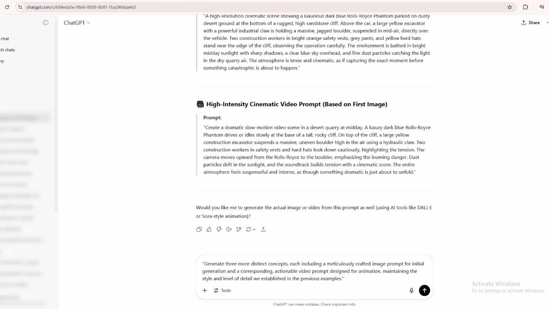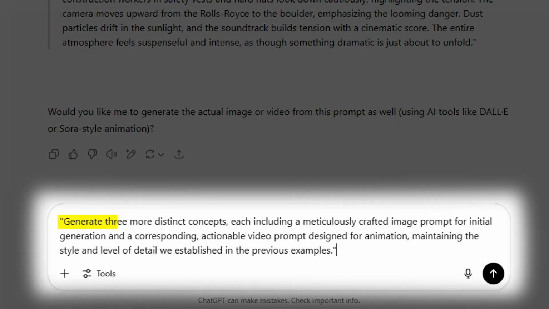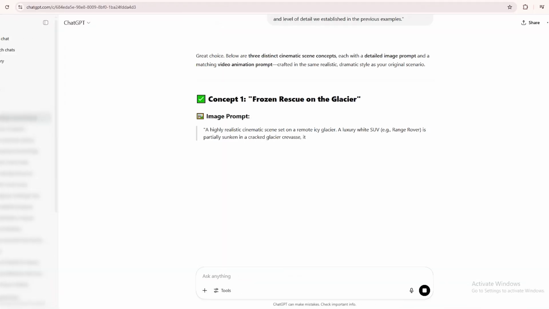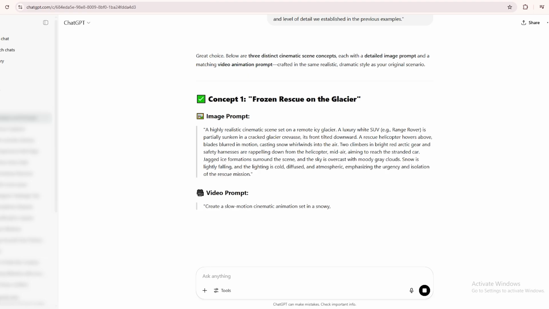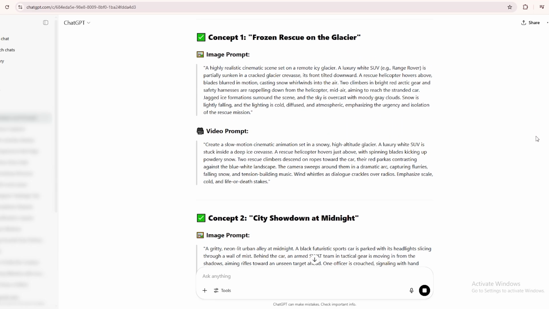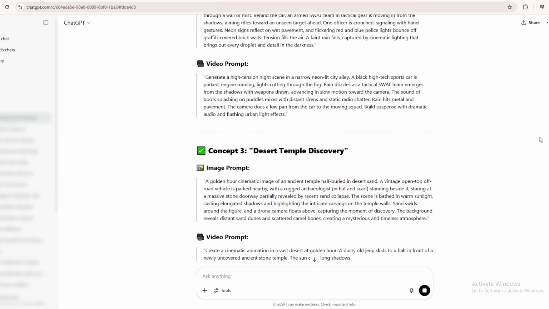So here's the move. Go back to ChatGPT and give it this exact prompt. Generate 3 more distinct concepts, each including a meticulously crafted image prompt for initial generation, and a corresponding actionable video prompt designed for animation, maintaining the style and level of detail we established in the previous examples. Boom, just like that, ChatGPT will drop 3 new viral video ideas into your lap. These prompts will include everything, the image idea and the video animation instructions, all designed to match the same insane level of detail and drama that made your first video go viral.